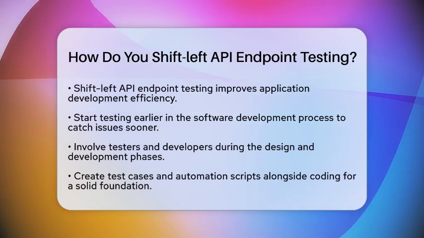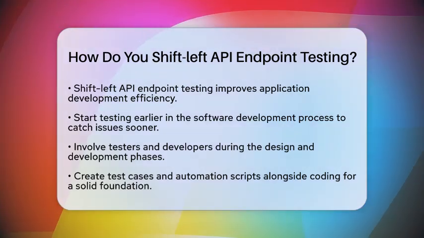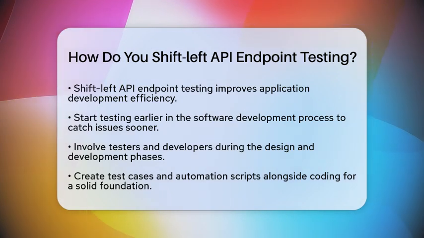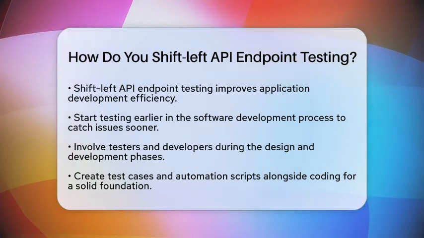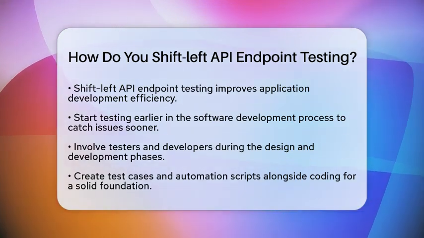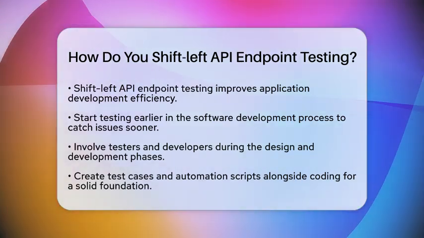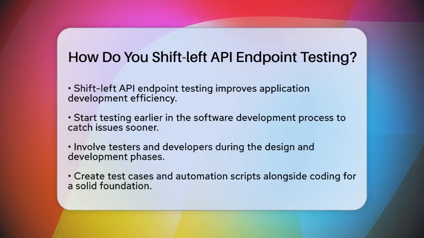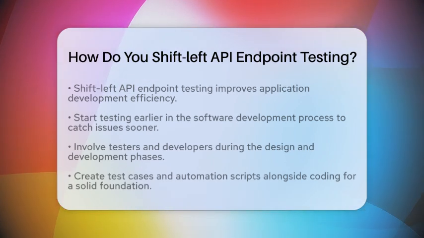First, begin testing during the design and development phases. Involve both testers and developers early on, even while defining your API specifications. This way, you can create test cases and automation scripts before or alongside coding. It sets a solid foundation for your API.